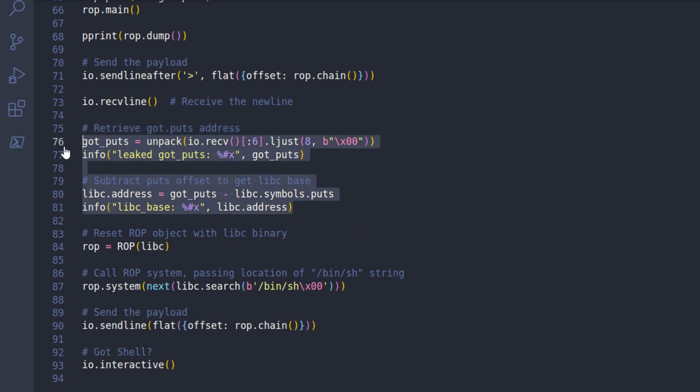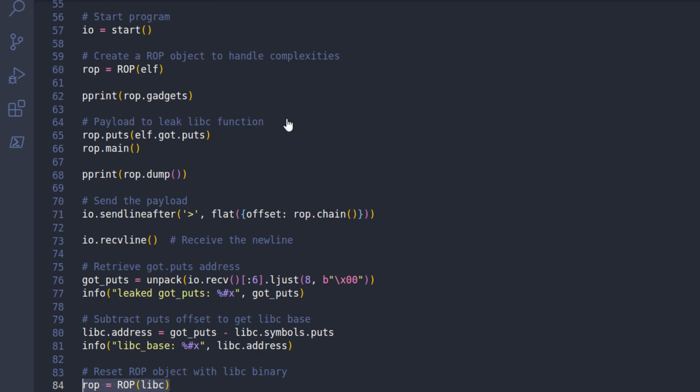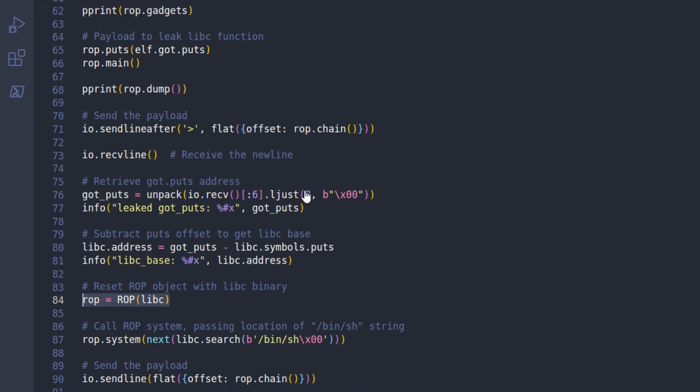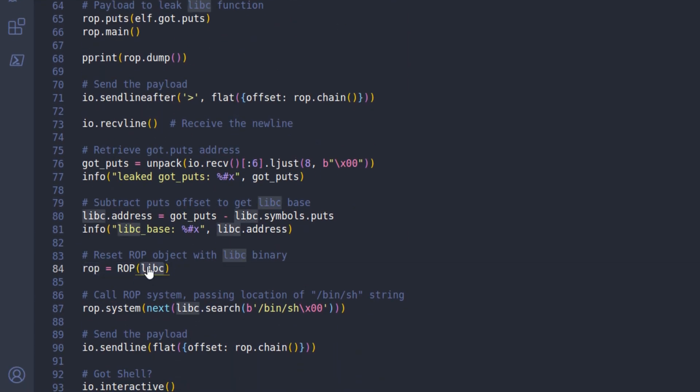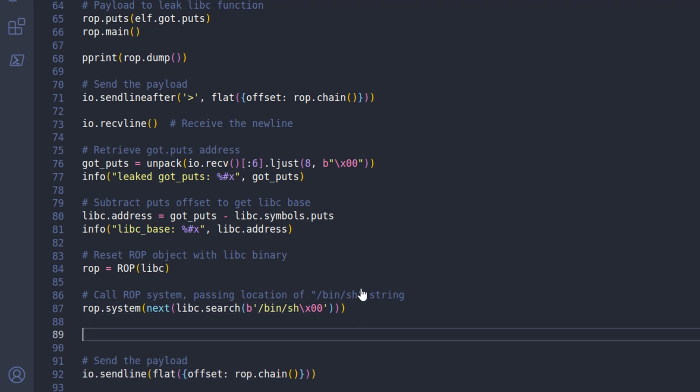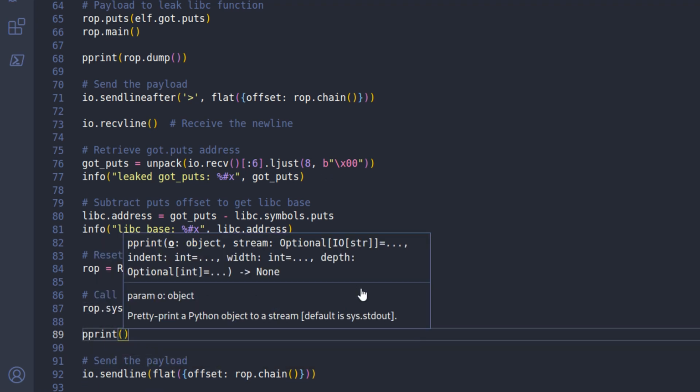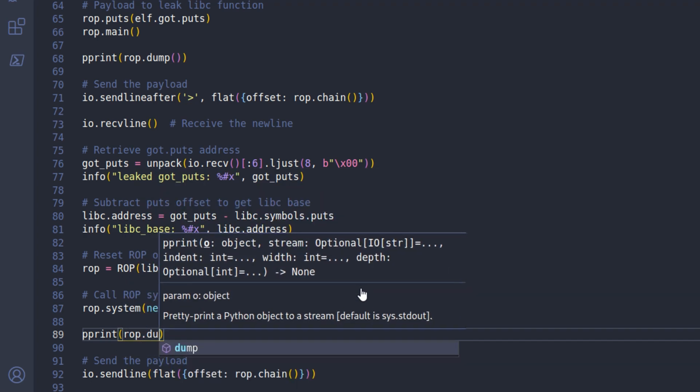And then once we've leaked the libc address, we're going to update our ROP object, so it's no longer pointing to the binary, it's now pointing to libc. Then we can just call ROP.system, and it'll call the system function, and this is the parameter we want to pass. And again, just build the ROP chain and send it off. So you can see how simple that is. I'm going to call pprint ROP.dump again, just so we can have a look at it.